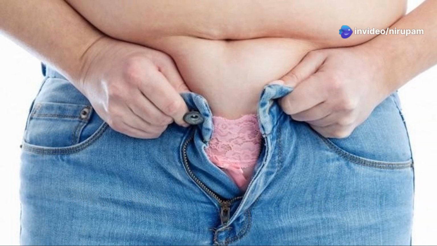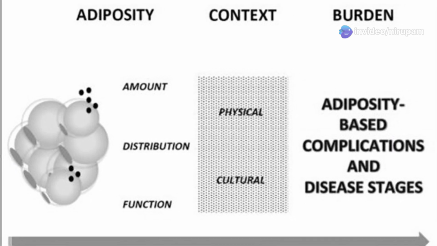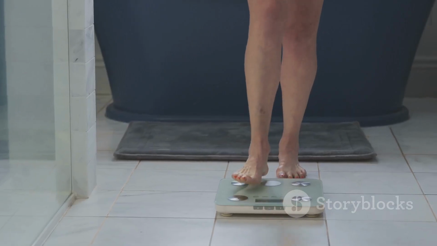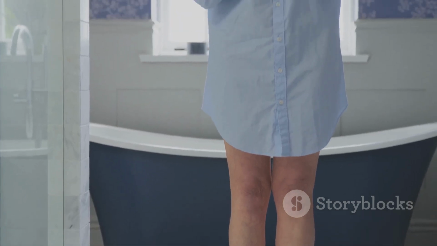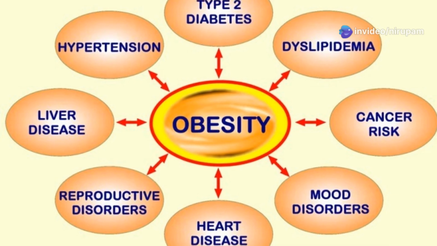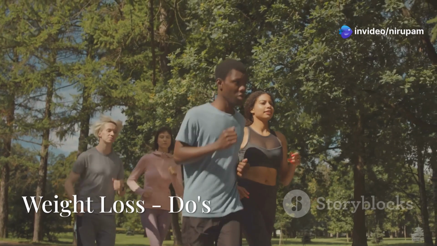What is the new name for obesity? Adiposity-based chronic disease, or ABCD. It's another name for obesity. Rather than focusing just on weight, ABCD takes into account the health impact of excess weight, such as type 2 diabetes, heart disease, stroke, and some types of cancers.